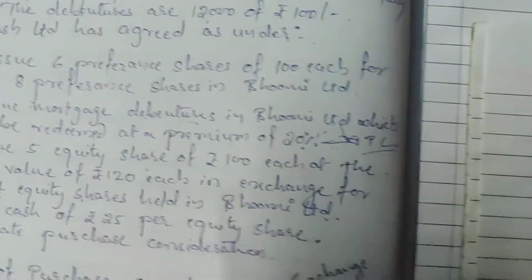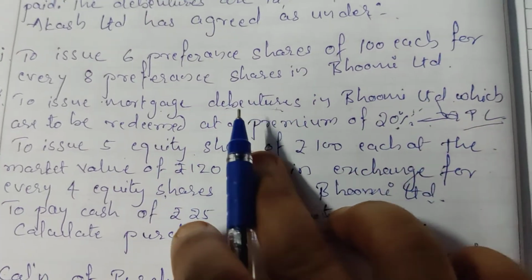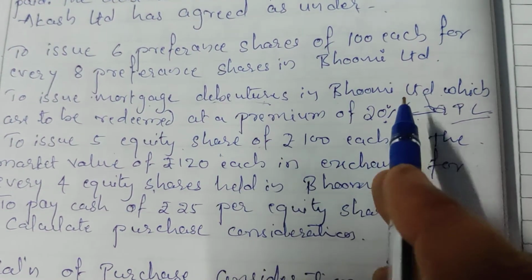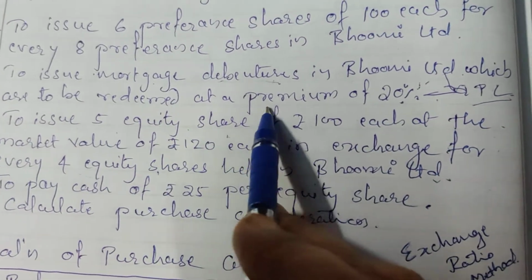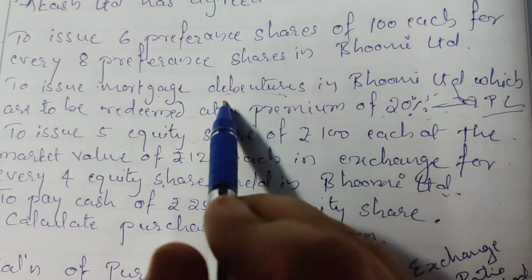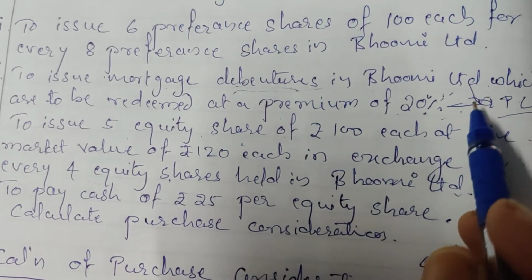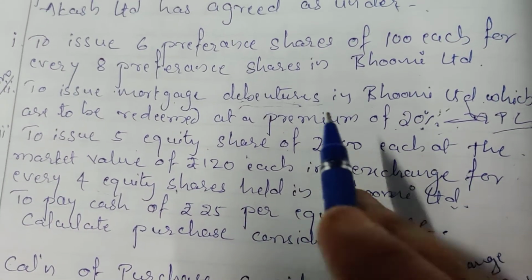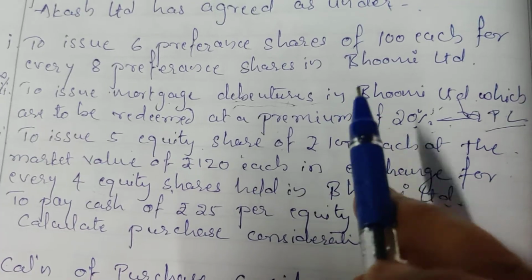Let us look at the second adjustment. To issue mortgage debentures in Bhumi Limited, which are to be redeemed at a premium of 20%. Debentures do not form part of the purchase consideration. Those are directly paid by the transferee company.